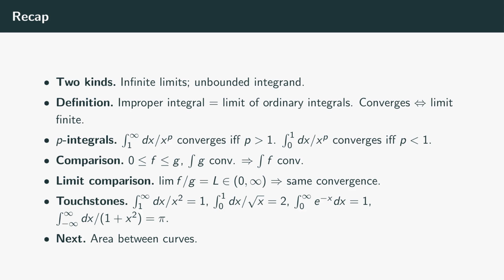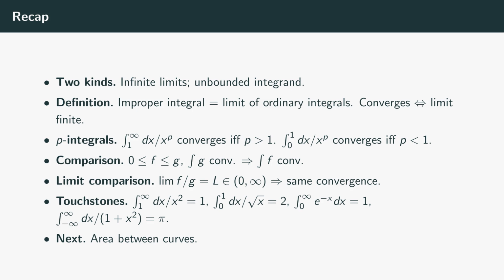Recap. Two kinds of improper integrals. 1. Infinite limits of integration, where the interval has no right or left endpoint. 2. Unbounded integrand, where there's a vertical asymptote somewhere inside the interval. In either case, the Riemann definition doesn't apply directly, and we define the improper integral as a limit of ordinary integrals over shrinking and growing intervals. The integral converges if the limit exists and is finite.